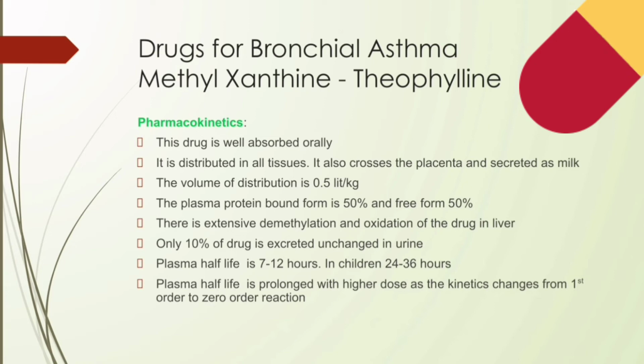Then 50% plasma protein bound and extensively metabolized in liver by demethylation and oxidation. This demethylation and oxidation reactions we will learn in the medicinal chemistry. Then only 10% is excreted unchanged in the urine. Its elimination rate varies considerably with age. And at therapeutic concentrations, the half-life in adults is almost 7 to 12 hours. In children, elimination is much faster than adults, that is within 3 to 5 hours, and in elderly it's more slowly.